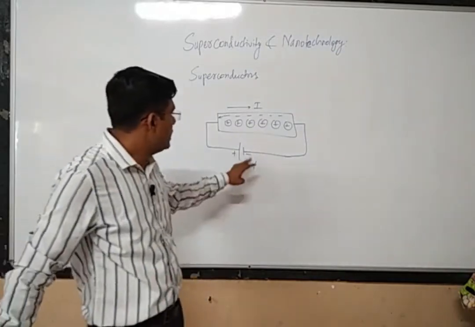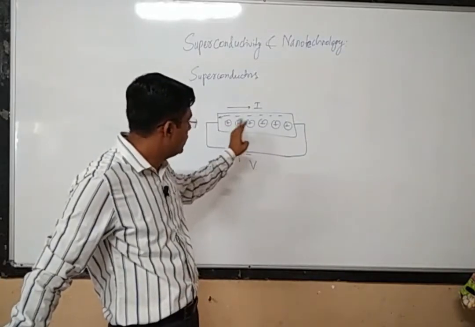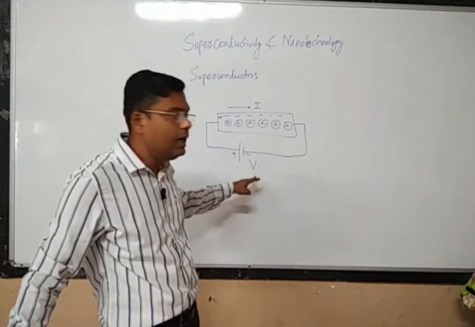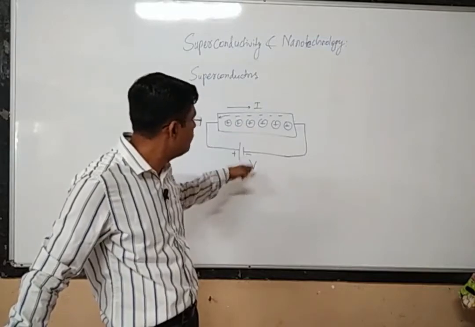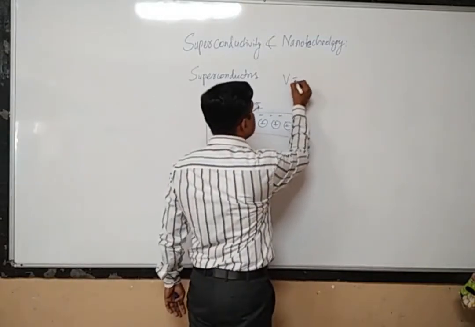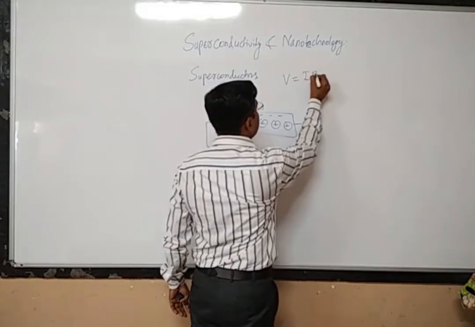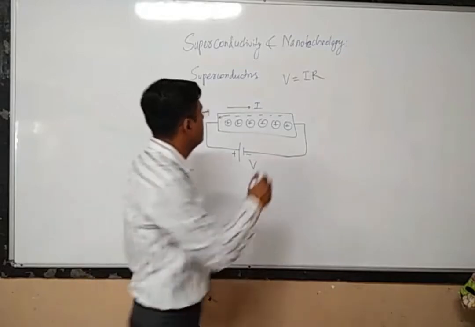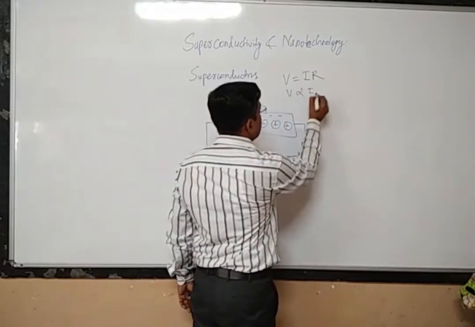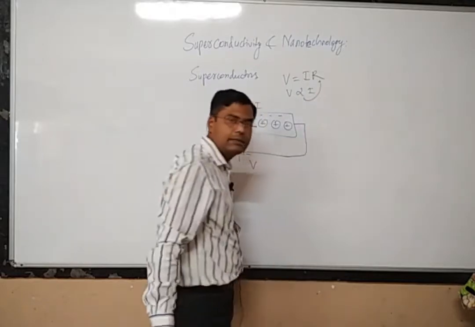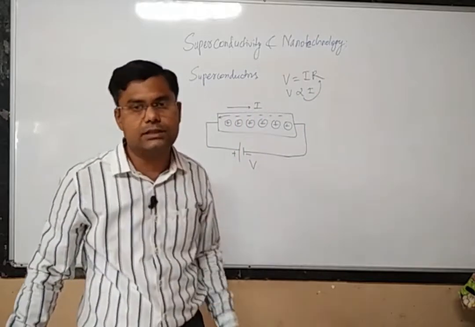Now if I is the current flowing through this metal because of the applied voltage V, the relationship between V and I is called Ohm's law, and it is given by V equals I into R. Normally V is directly proportional to I, and the proportionality constant is the resistance. Here R is called the resistance.